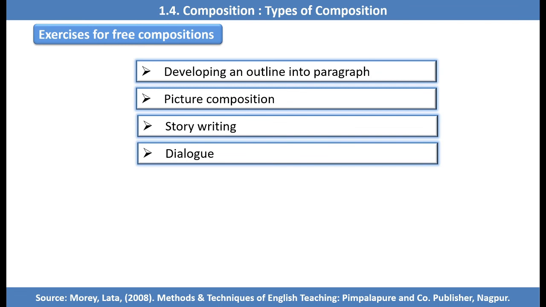Then the next one is dialogue. The teacher may organize a role play between two boys. One might be a shopkeeper and another may be a customer. Using that, they develop their own dialogue and communicate. So this is also a very good example to develop a composition. It is called a free composition. So these are the two types of composition: controlled composition or guided composition, and free composition.